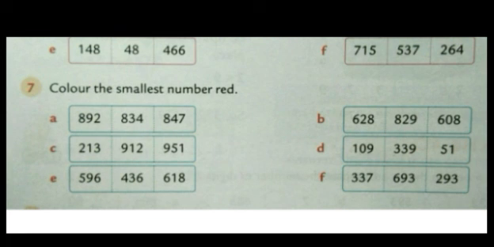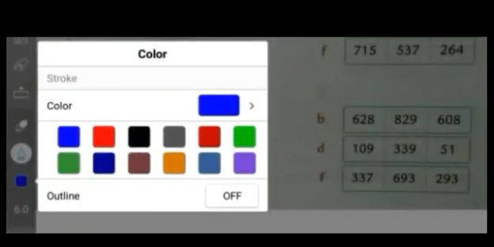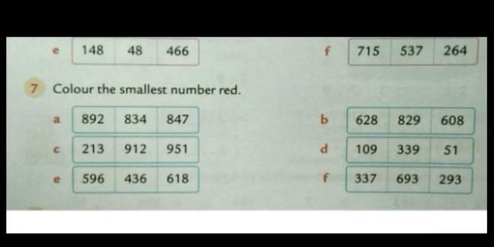Just now we have colored the greatest number blue. Now we have to color the smallest number with red color. So first see the digits. All are having 3 digits. Now we will see the hundred place. Here it is 8, 8, 8. All are having 8 in the hundred place.